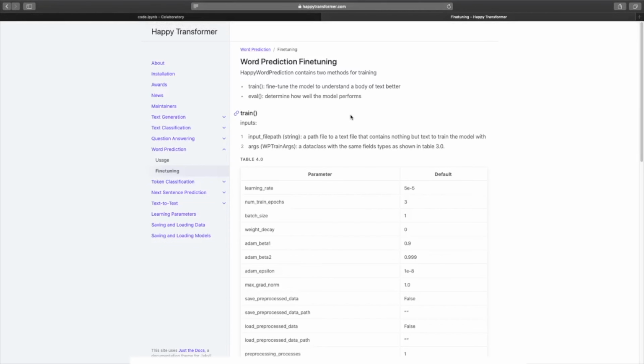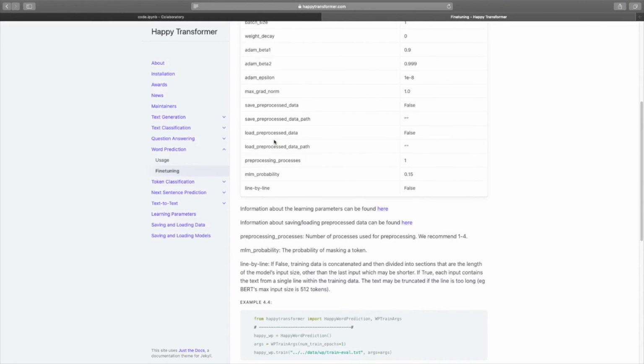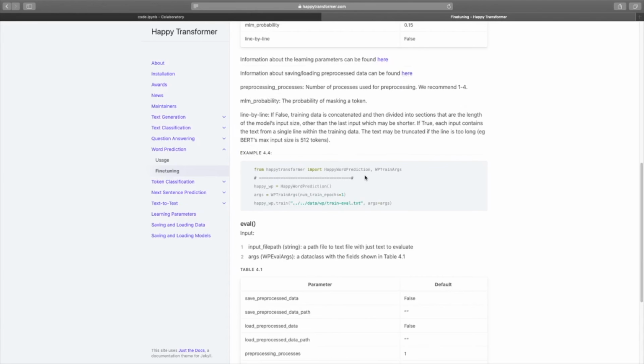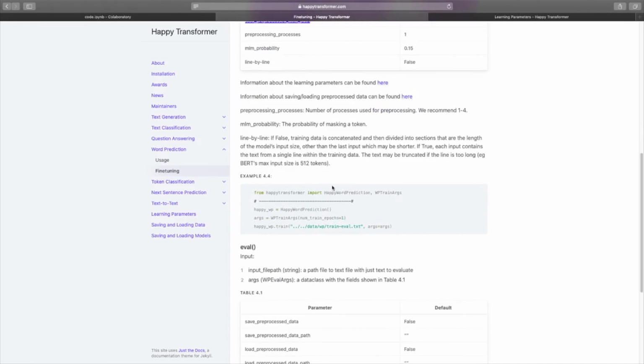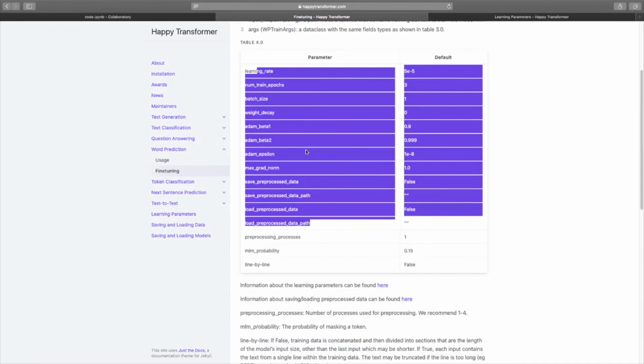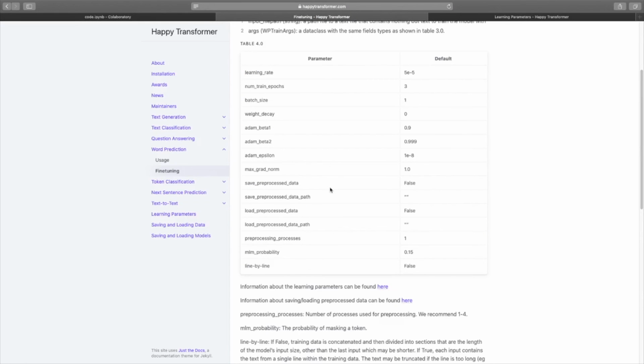I just want to finish off by mentioning that it is very easy to modify learning parameters like learning rate, number of epochs, and so forth. To do that, you just have to import a class called WPTrainArgs, and then you can create an object using the class and modify different parameters that are listed right here. So I've included a link to this webpage down below, along with a video I created before that just explains this in more depth.